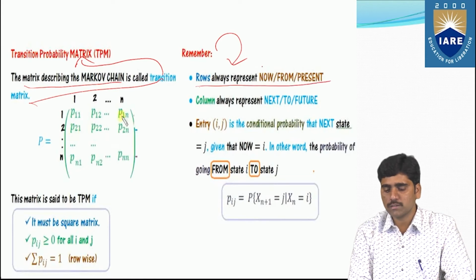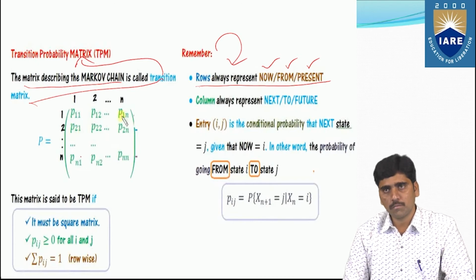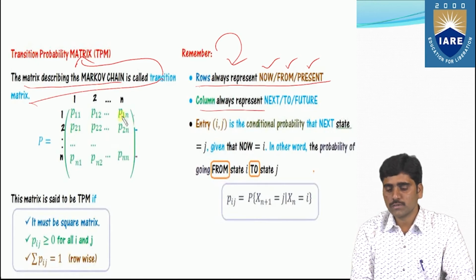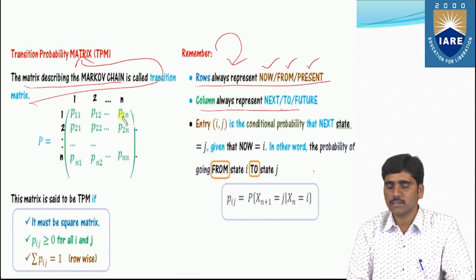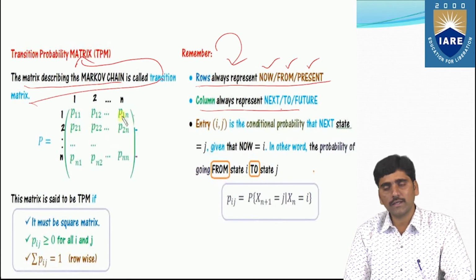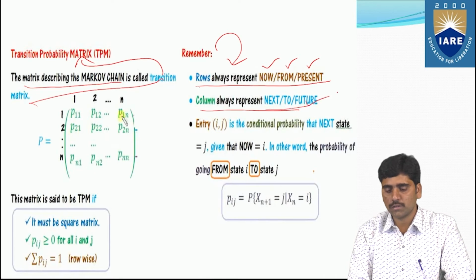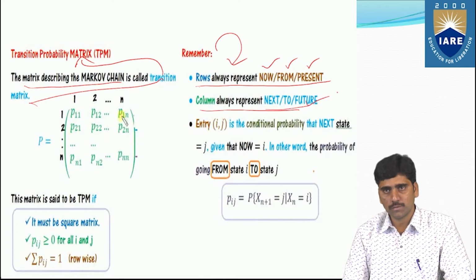Rows always represent now, or from, or present. So whatever state you are going to represent, it is row-wise. And the columns always represent next, or to, or future state.